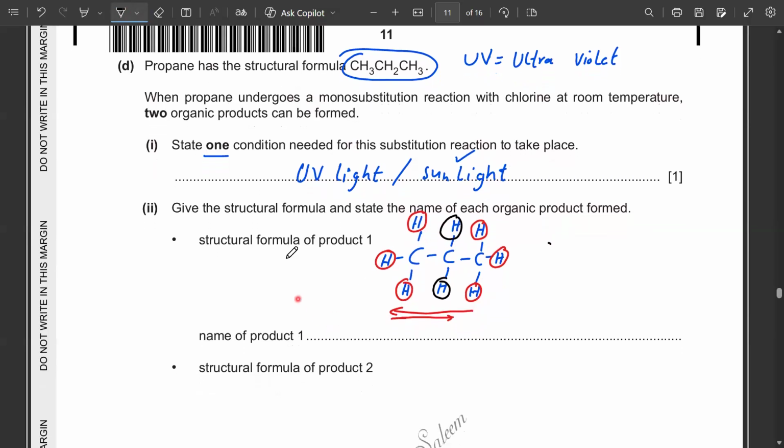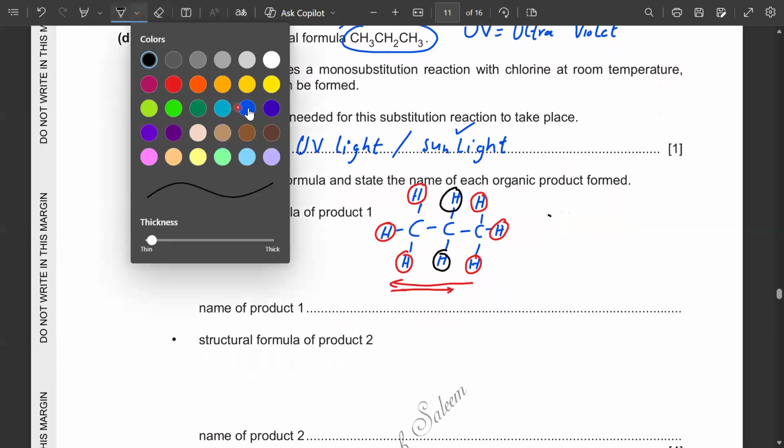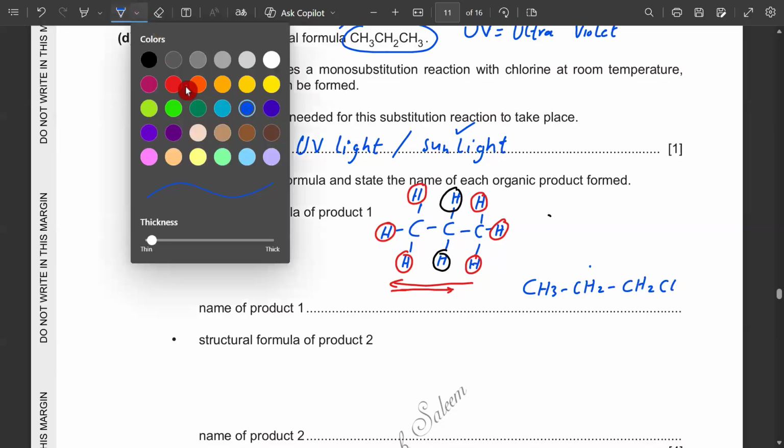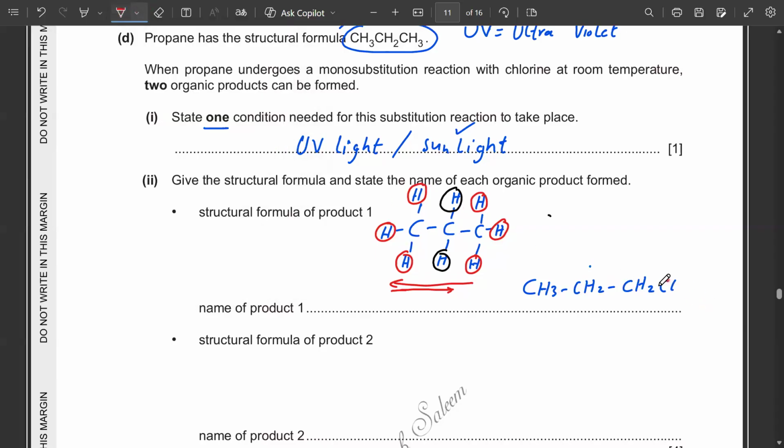So in product one, I will write this structure formula, CH3CH2CH2Cl. What I have done here is remove one of these 6 hydrogen atoms and replace it with a chlorine. That gave me this product.